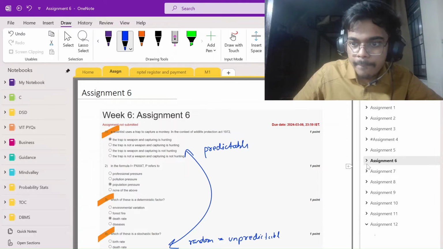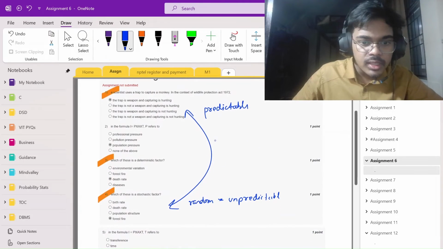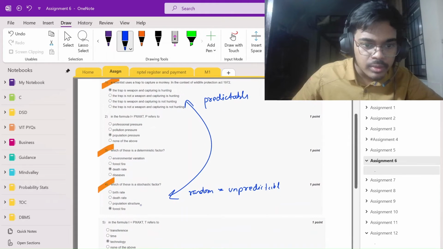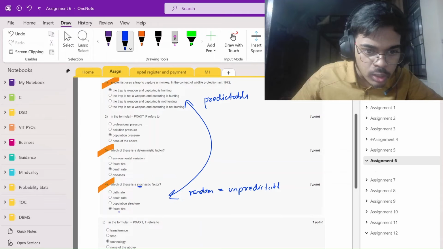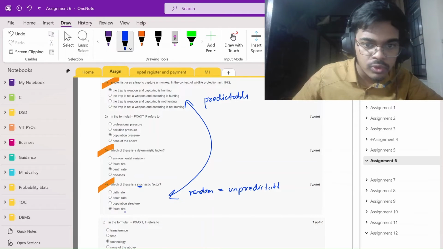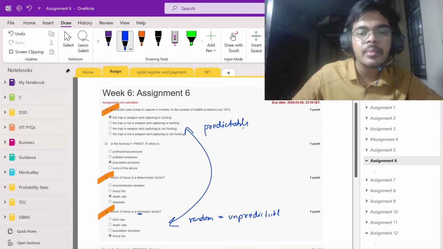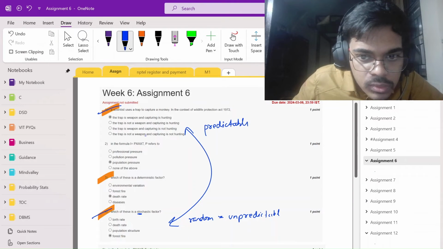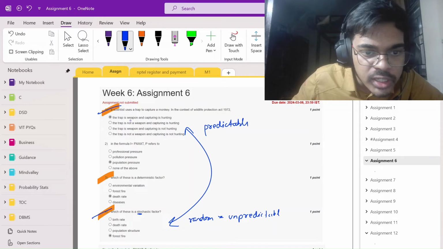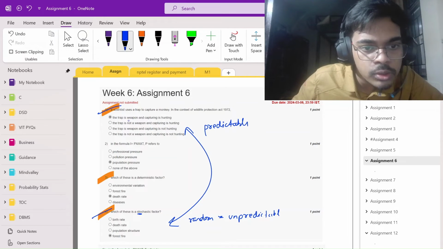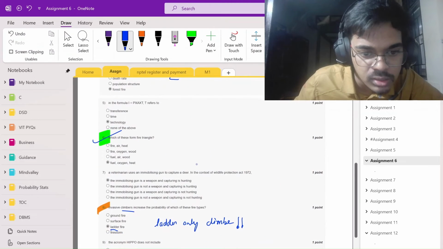Assignment 6. These two are predictable. Like STO, store, forest. I remember it as definitions. So the thing is, of this type of question there are three, four questions. One question, is a weapon, is a hunting, will always be the option, always.